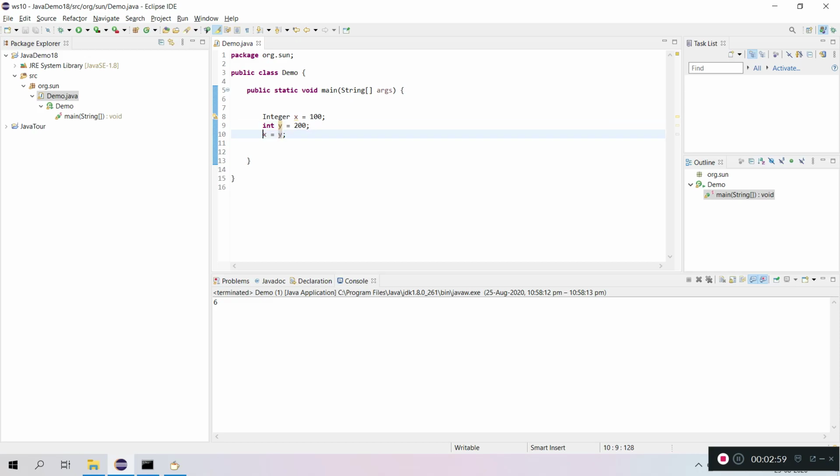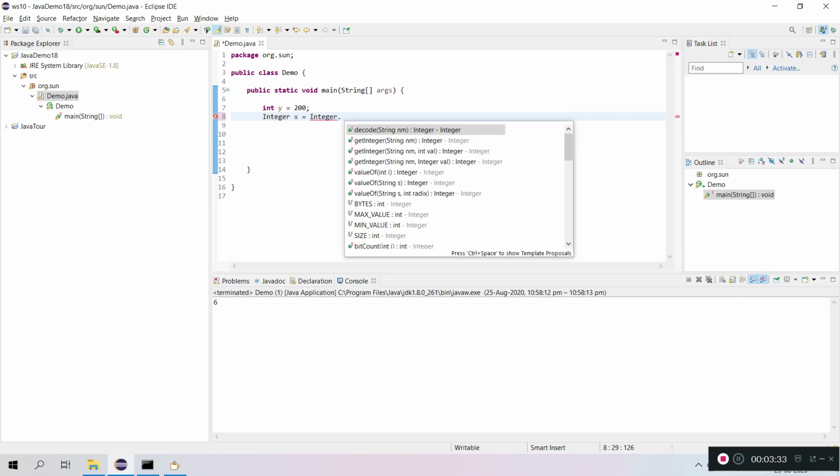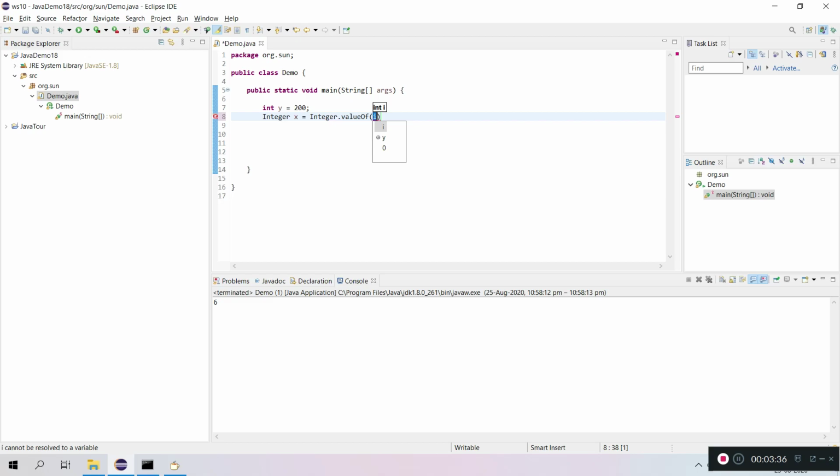So if there is no autoboxing, how do we write code? Let's say int y is 200 and I want to assign it to x. Now with autoboxing, this is possible. If there is no autoboxing, I have to convert this into something like this. Or I have to use Integer methods to convert this primitive value, and write something like this.